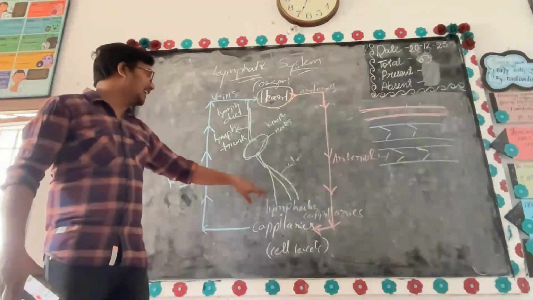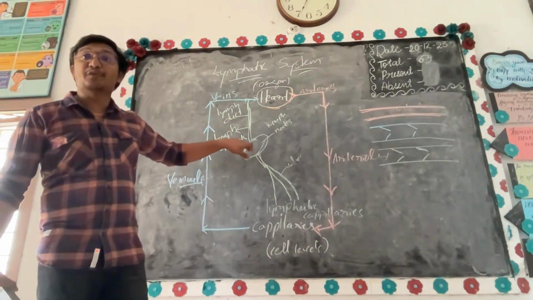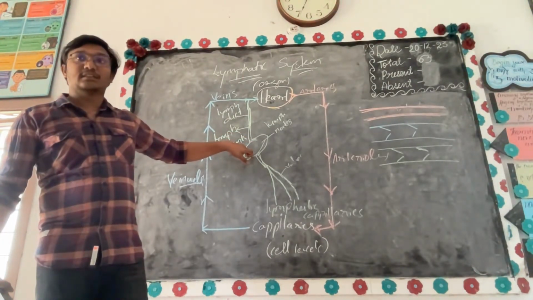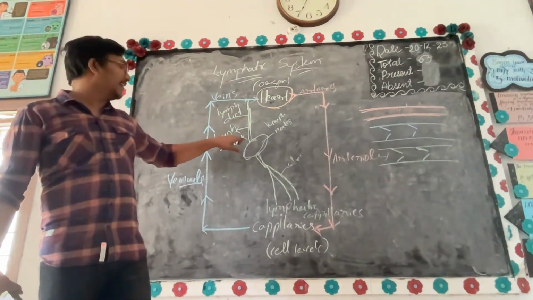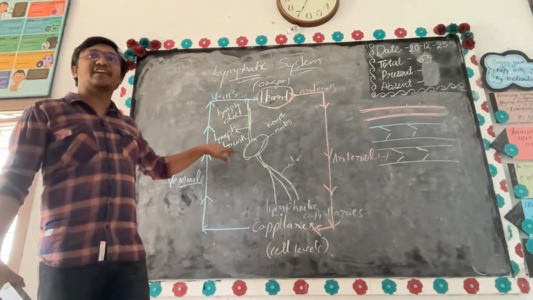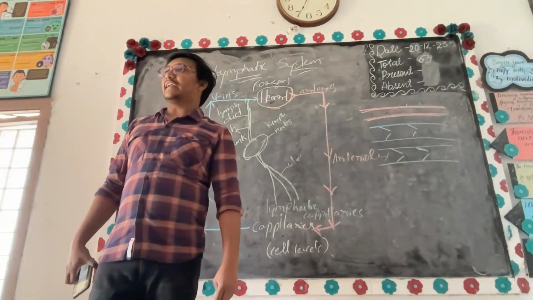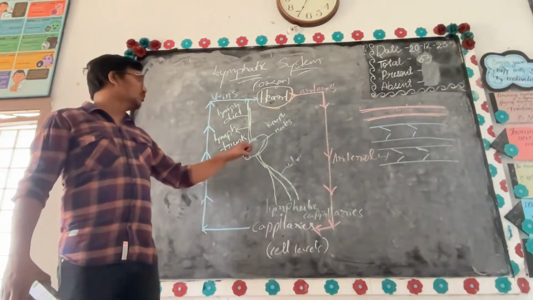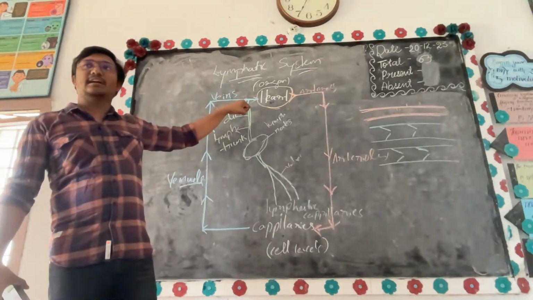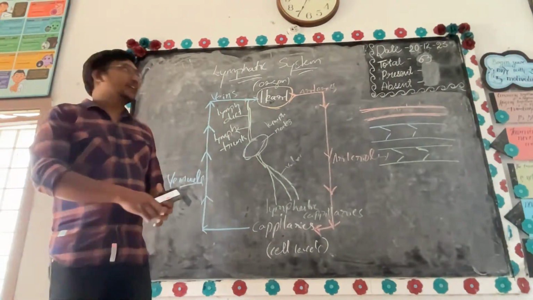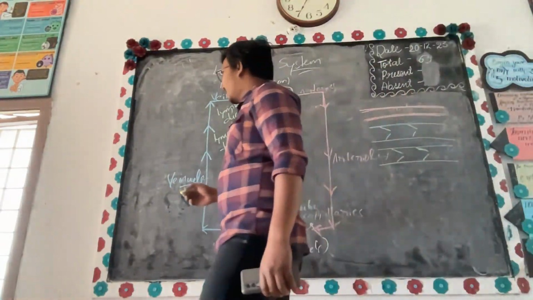Now these lymphatic capillaries all together will go and meet at a point. That point is the lymph node. Now this lymph node is further modified as a lymphatic trunk. This trunk is further modified as a lymphatic duct. Now capillaries to nodes, nodes to trunk, trunk to duct, duct to veins. Am I clear? If you still have confusion, it is simple.